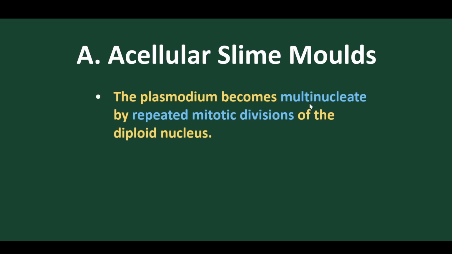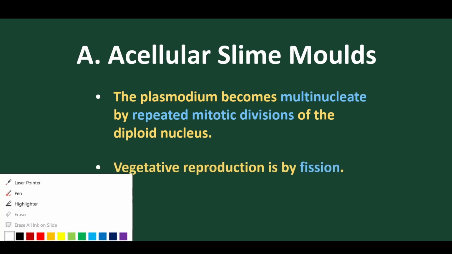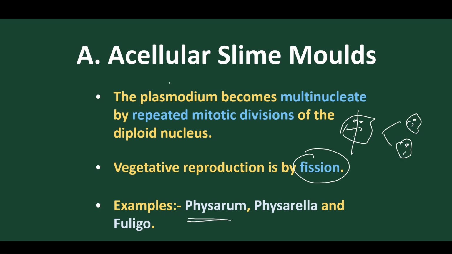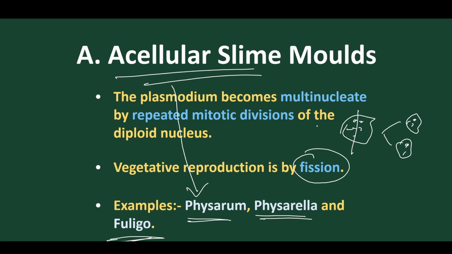The plasmodium becomes multinucleated, and this multinucleate plasmodium reproduces by binary fission. So the plasmodium undergoes binary fission to give rise to daughter plasmodium. The best examples of the acellular type are Physarum, Physarella, and Fuligo. These are the best examples of acellular slime mold. So we have completed acellular slime molds or plasmodial slime molds, because they are multinucleated and don't have a cell-like structure.